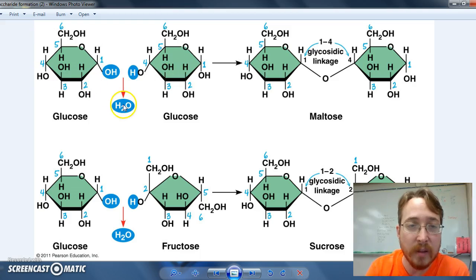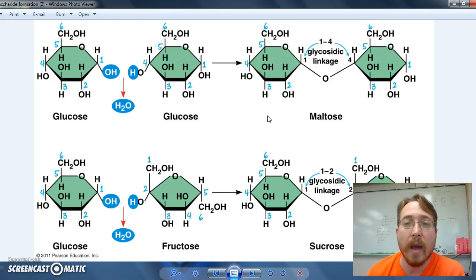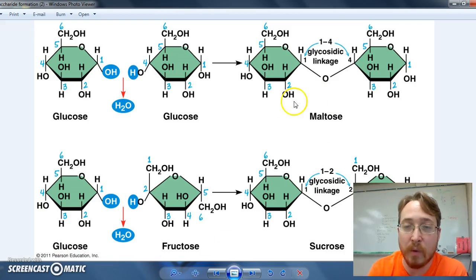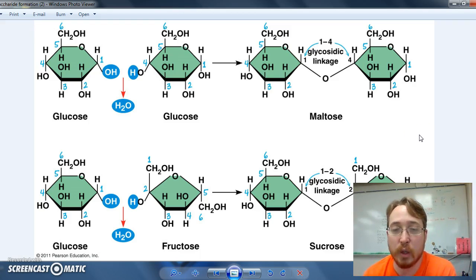If we have 2 rings and they undergo a condensation reaction where we make water and unite 2 sugars together, we then can make our second category of carbohydrates, disaccharides. And disaccharides are dependent on the sugars, the monosaccharides you use to build them, and the arrangement of those monosaccharides. So in this case, we have made maltose here from 2 glucose molecules, and we have made sucrose here from a glucose and a fructose molecule. Sucrose is our sweet, sweet table sugar, which we enjoy putting on all our food because it is delicious.